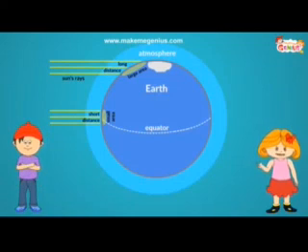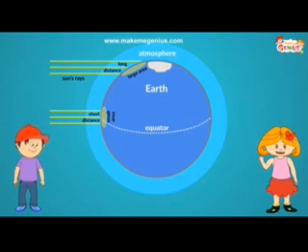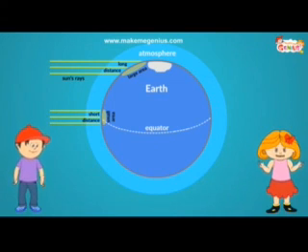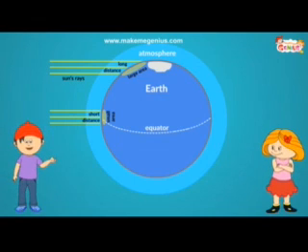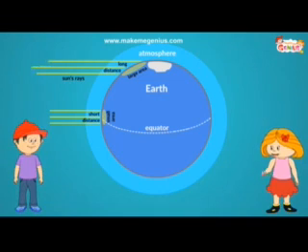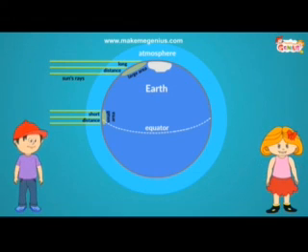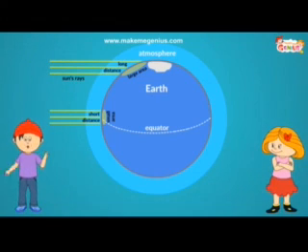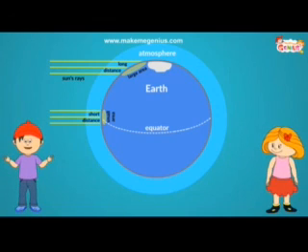The region near the equator gets more direct rays of sun. The direct rays are concentrated over a smaller area, and so they heat up the Earth more. As we go away from the equator, the sun's rays strike the Earth's surface at an angle. The slanting rays spread over a larger area, and so they don't heat to the same extent as direct rays. Oh, that's why the temperature decreases as we go away from the equator.